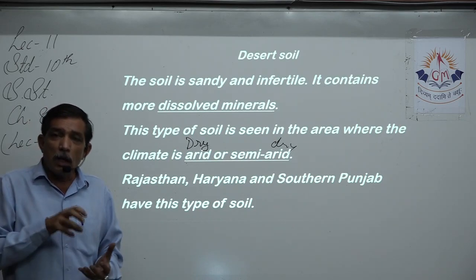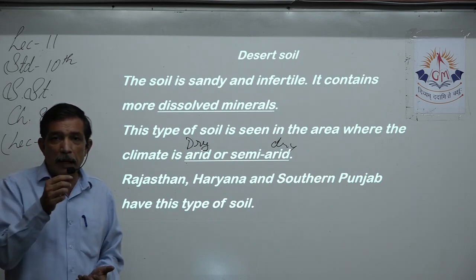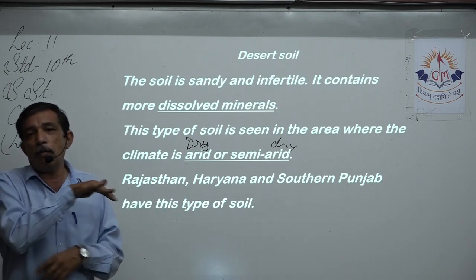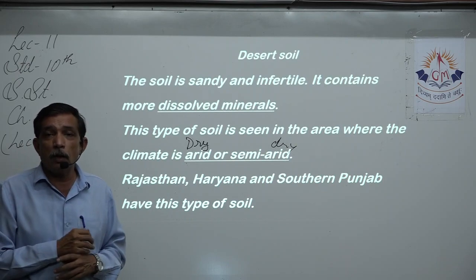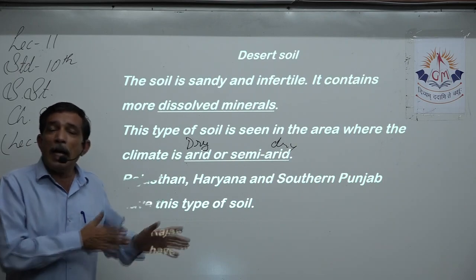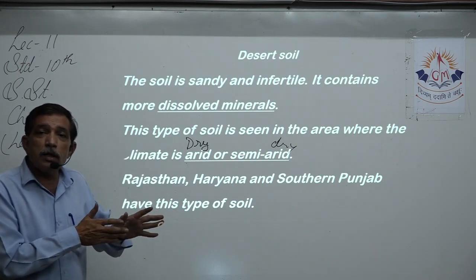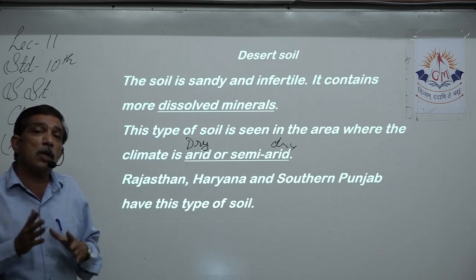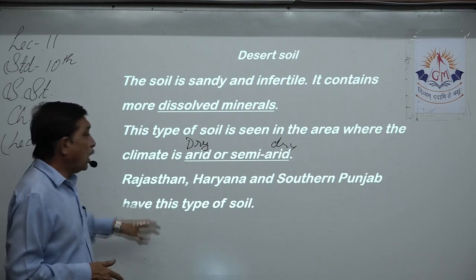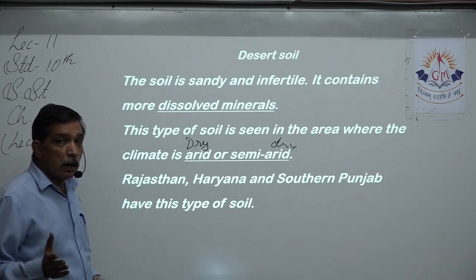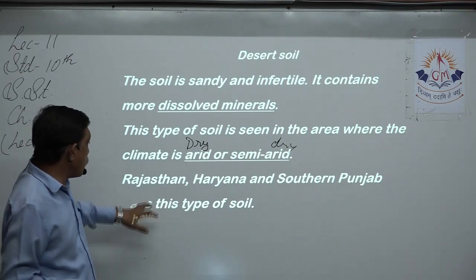With a little bit of rain, the sandy particles stick together and make the top surface so hard that it does not allow water to percolate, and that is why the remaining rainwater just flows away. It does not go down in the soil. So it remains dry.